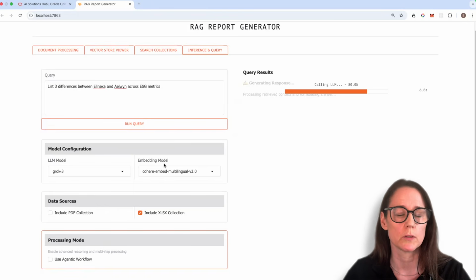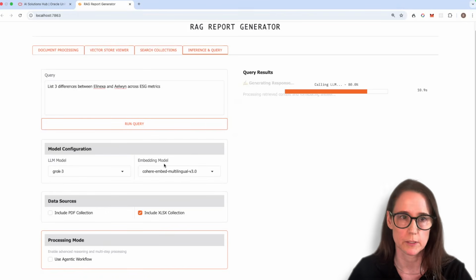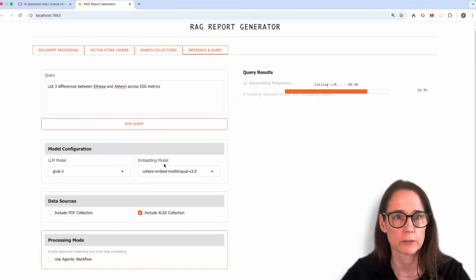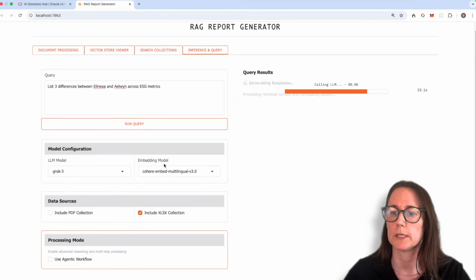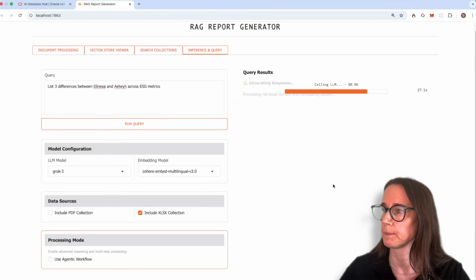So now it's doing vanilla RAG. It's embedding the query, then it's searching the vector store, but it's not using the planner or the researcher or the report writer at this stage. This is vanilla RAG. And let's see what the Grok model, which is quite a powerful model, can come up with.